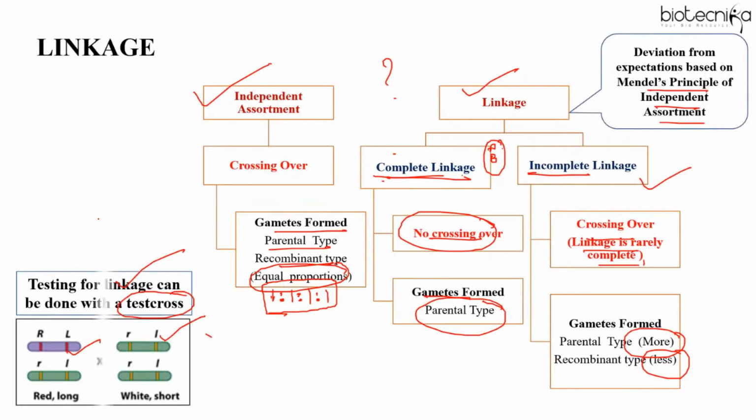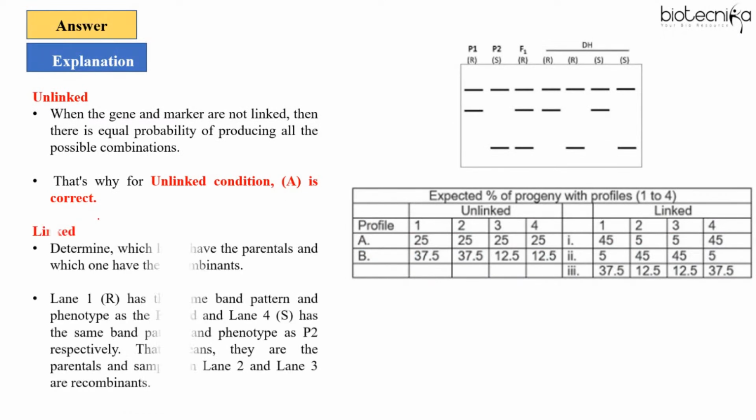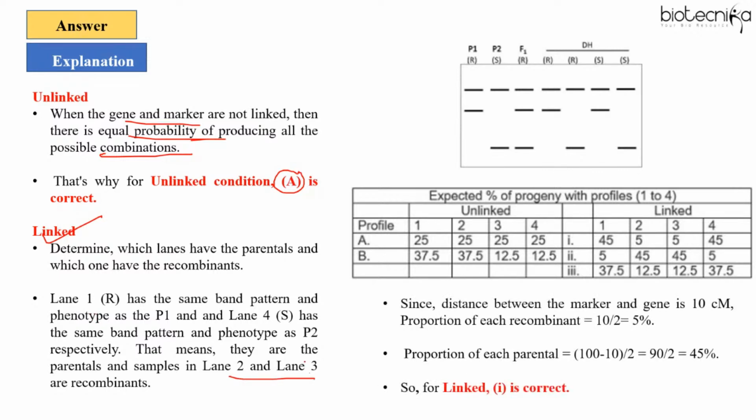So first I have considered unlinked. When the gene and marker are not linked, there is equal probability of producing all possible combinations. So that is why A is correct. But when they are linked, we have to determine which is parental, which is recombinant, right? I told you lane 1 and lane 4 are parental and lane 2 and 3 are recombinants, right? Now distance given is 10 centimorgan. So because the second and third are recombinant, each recombinant proportion will be 10 by 2, that is 5%.